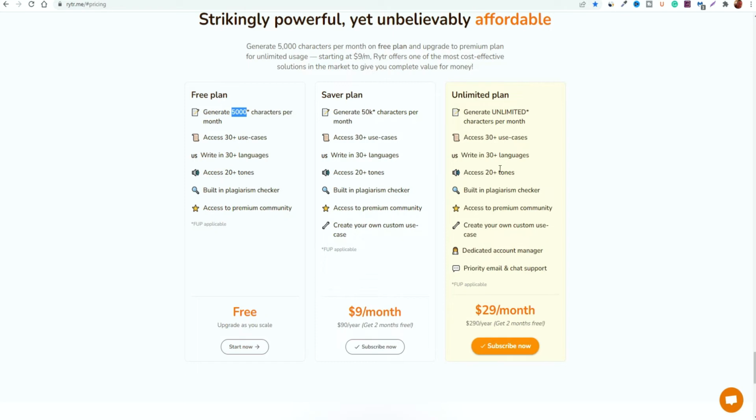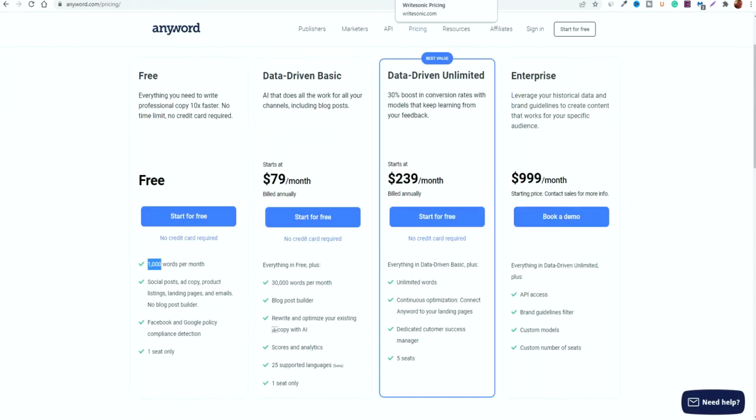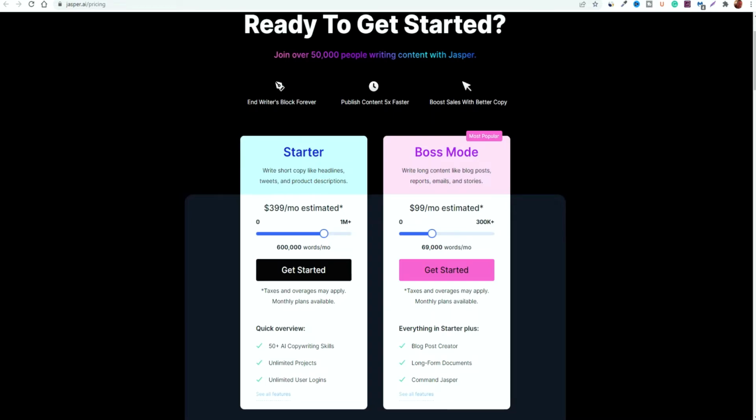And then if you want to opt into the unlimited plan, where you won't have to worry about the restrictions of generating characters per month, it works out at only $29 a month, which again is a massive saving compared to all of these other platforms. Now they're all good in their own right, but you're not going to get the same value for money as you're going to get with Rytr, and Rytr can do pretty much everything that all of these platforms can do.